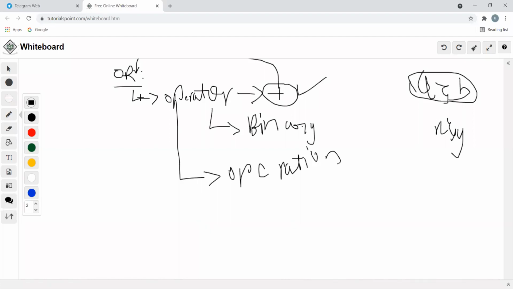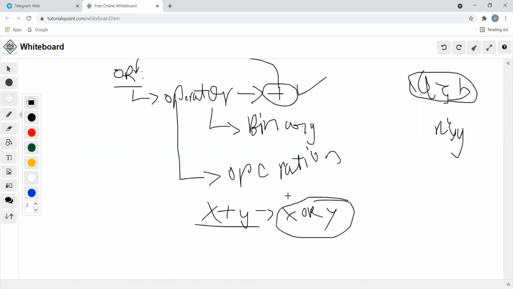Which kind of operation are we doing? Addition operation. So that's why it is considered as logical addition. So or will be represented in the manner of plus. And x plus y will be represented as x or y. So it is nothing but x plus y. You can represent it this way and also that way.